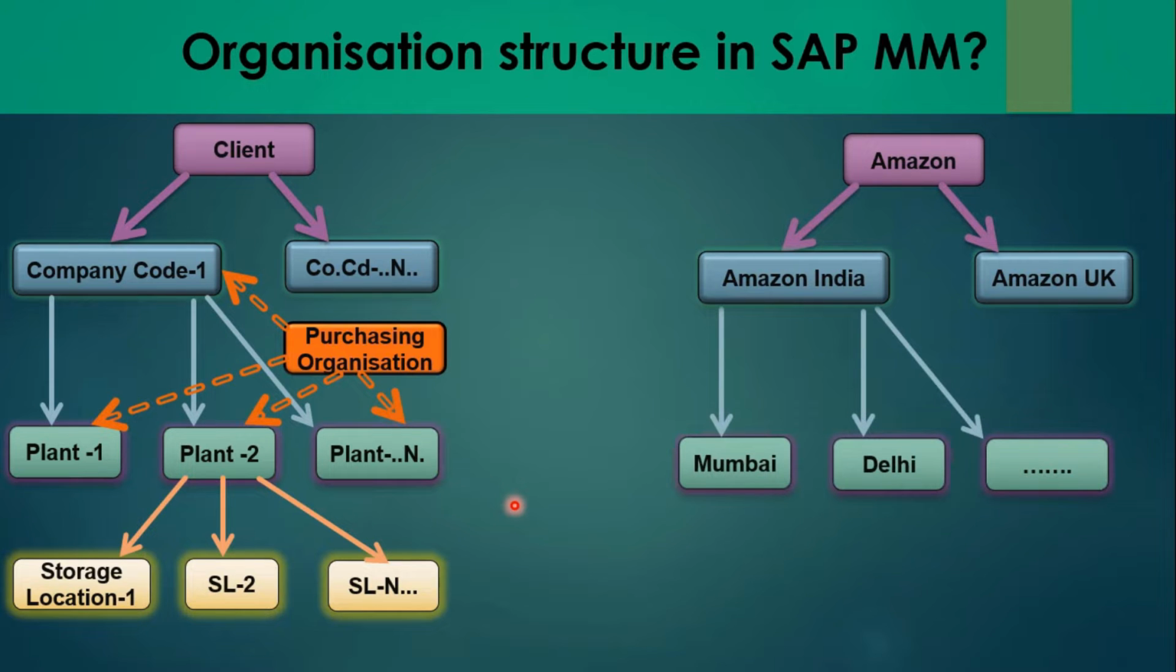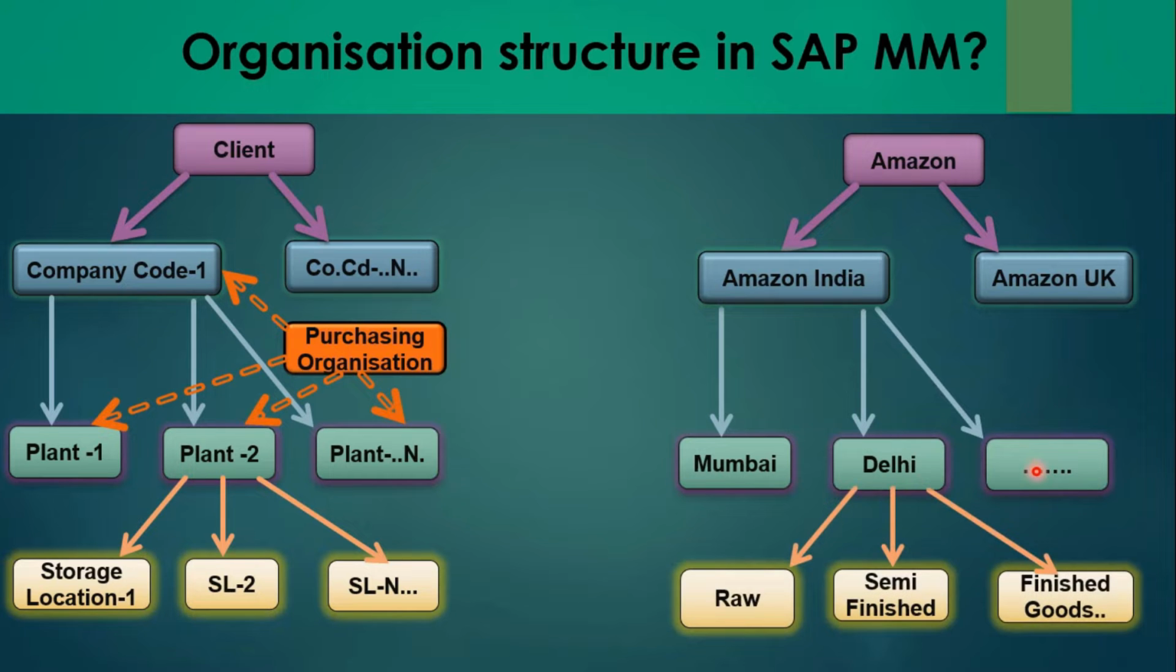So it has different plants according to the city. Let's consider Amazon India has one plant placed in Mumbai, another in Delhi, or maybe more in Pune, Kolkata, or like that. Then let's say the Delhi plant again has different storage locations. I took the example here of raw, semi-finished or finished goods, but in the case of Amazon, maybe they have a main store, then a distribution store, and maybe another storage location to return items. So that way you can understand that.